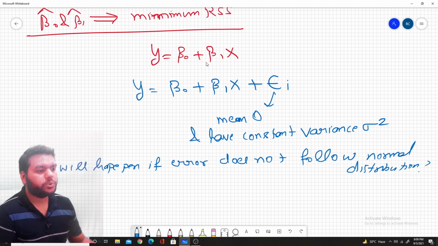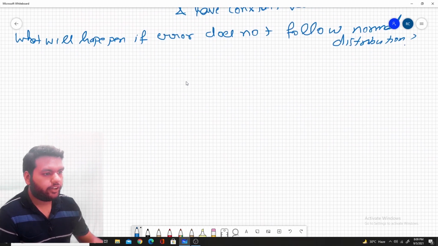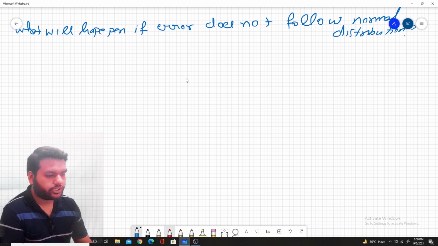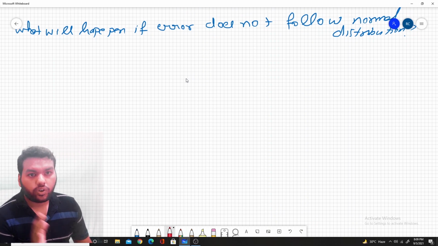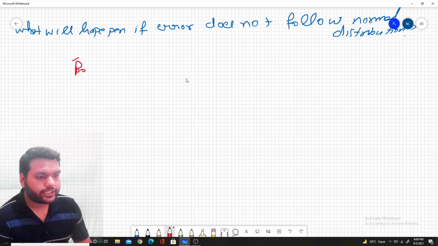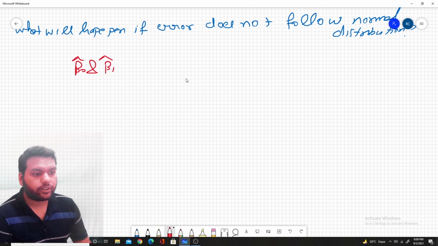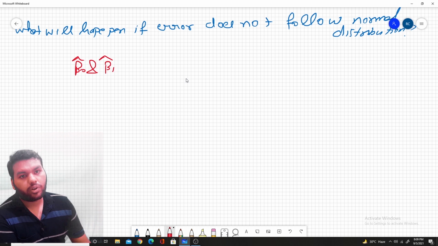Now I clear the 2 points here. If error does not follow the normal distribution, then there is no effect on estimating beta naught and beta 1 cap. First point, there is no impact on beta naught and beta 1 cap if error does not follow the normal distribution.